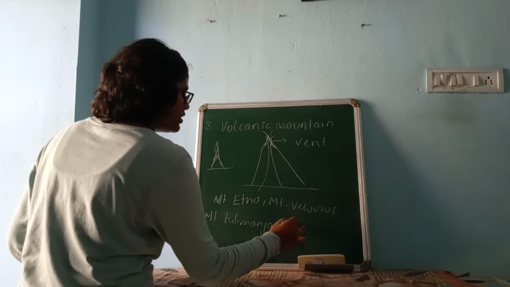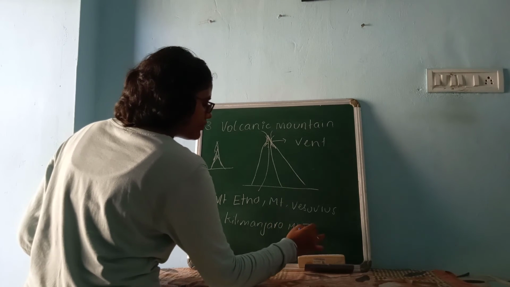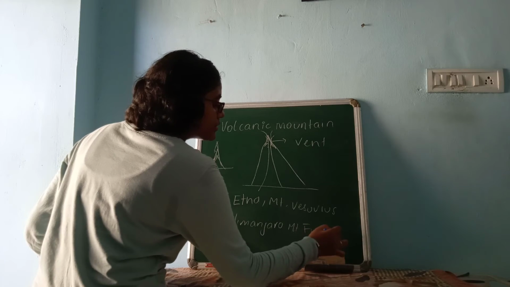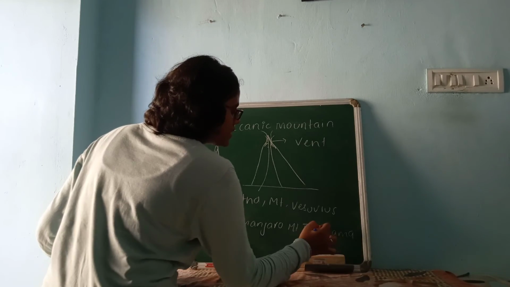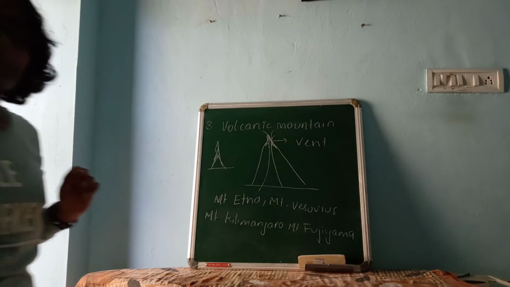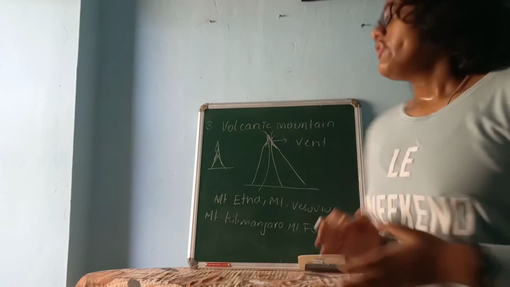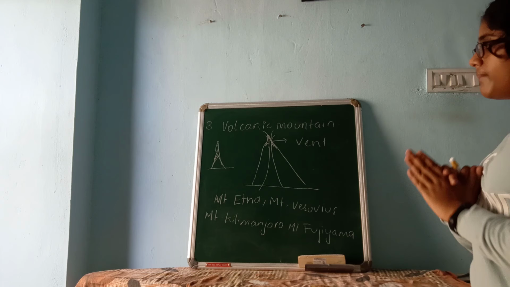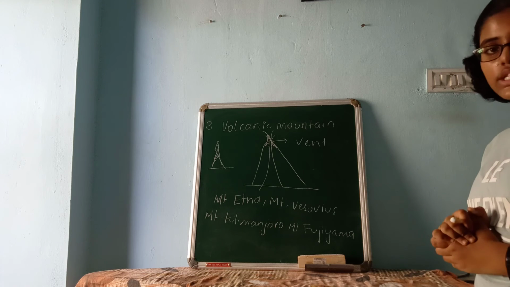So these are the examples of volcanic mountains. Now we have understood the three types of mountains.